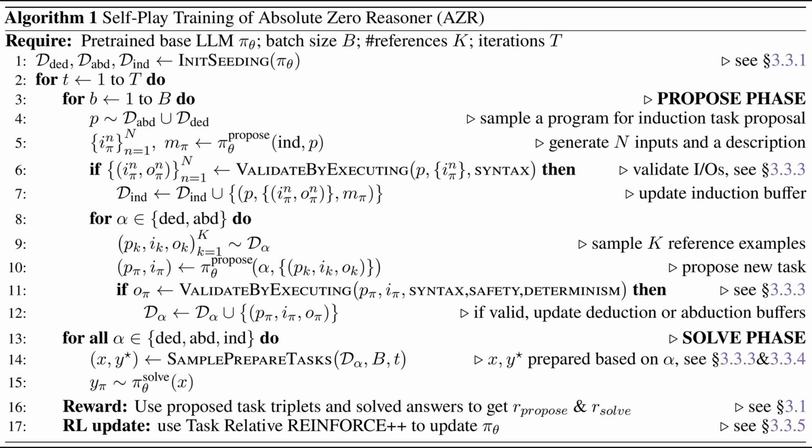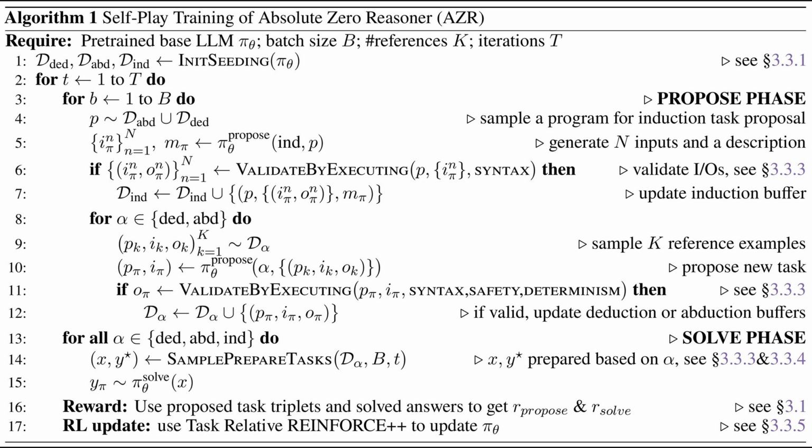Okay, so this next image, Algorithm 1, lays out the detailed recipe, or pseudocode, for the self-play training of the Absolute Zero Reasoner. It really formalizes that loop we've been discussing. It starts with a pre-trained base large language model, and that initial seeding step, like the hello world example we just saw.